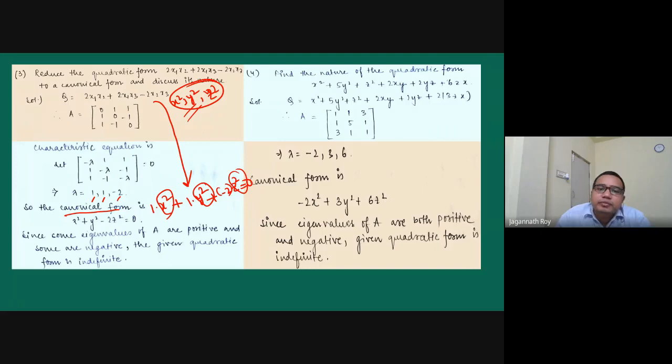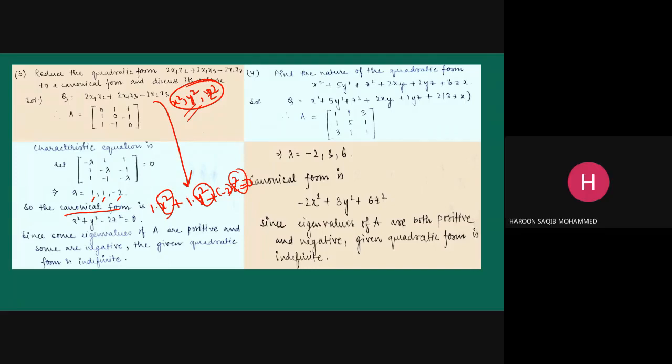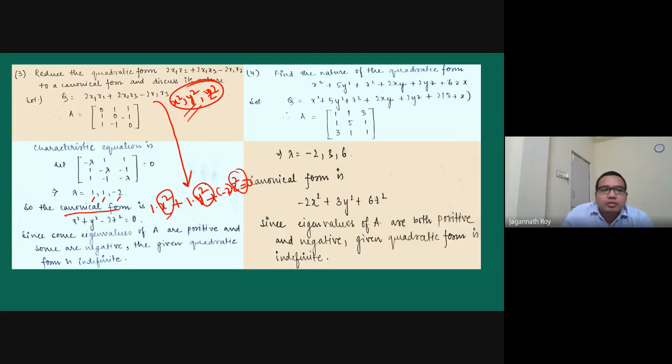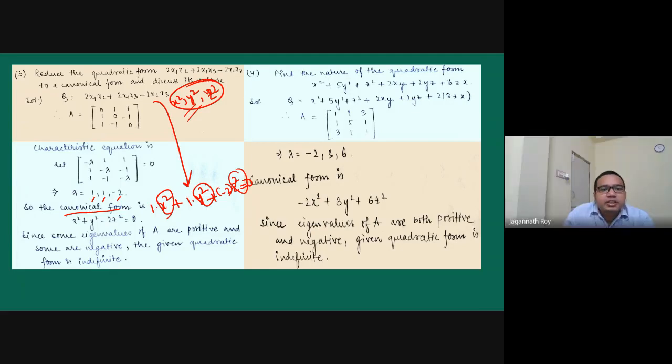Sir, how are the eigenvalues 1, 1, minus 2? Shouldn't it be 1, 1, and 0? No, no. Have you calculated? By solving, we will get 1, 1, minus 2. You have to solve this. Yeah, I think this is 0, actually wrongly written.